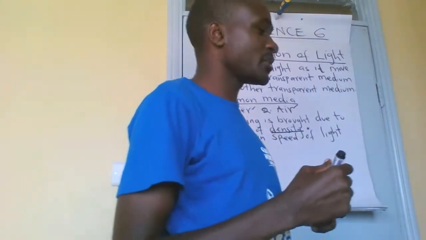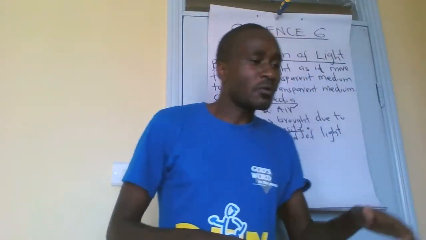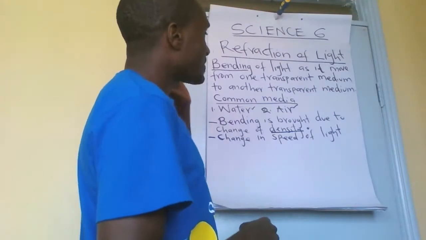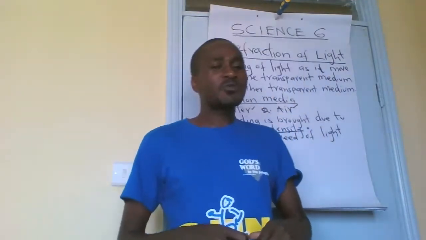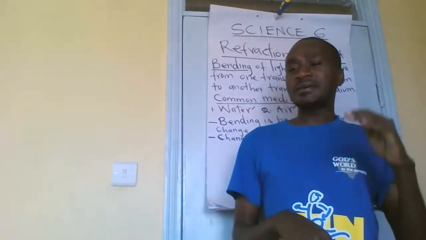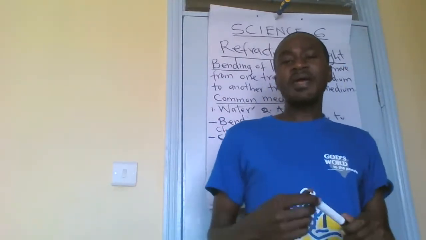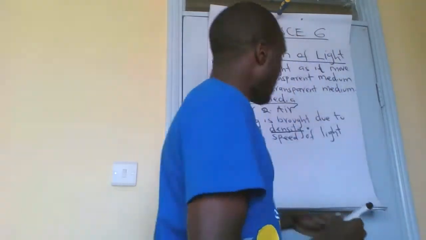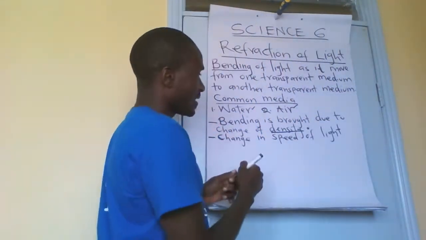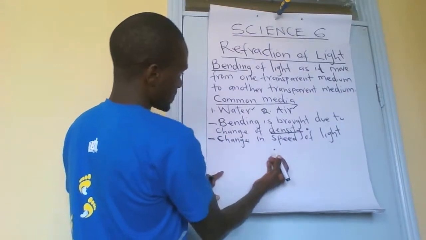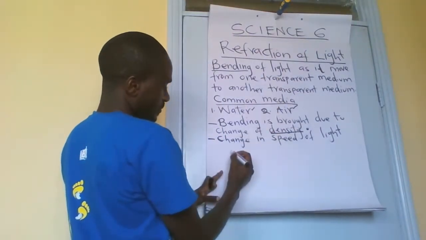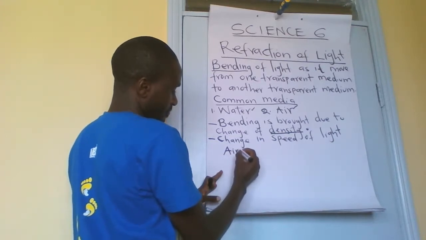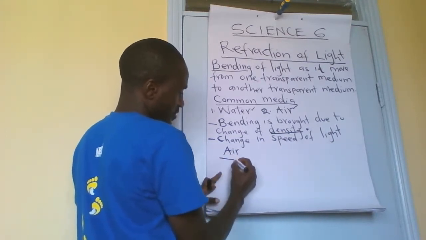Now, when you talk of refraction, where does it happen? This one takes place at the boundary. The bending takes place at the boundary of the medium. Let's give an example again. Now this is air and this is water.